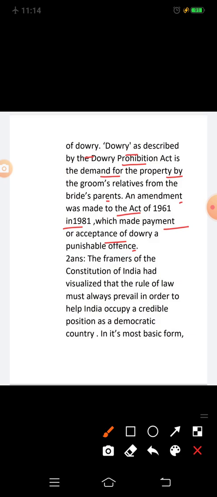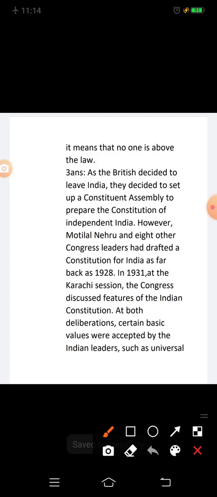Next, question 2. What do you understand by the concept of rule of law? Answer: the framers of the Constitution of India had visualized that the rule of law must always prevail in order to help India occupy a credible position as a democratic country. In its most basic form, it means that no one is above the law. So, here question 2 is complete.